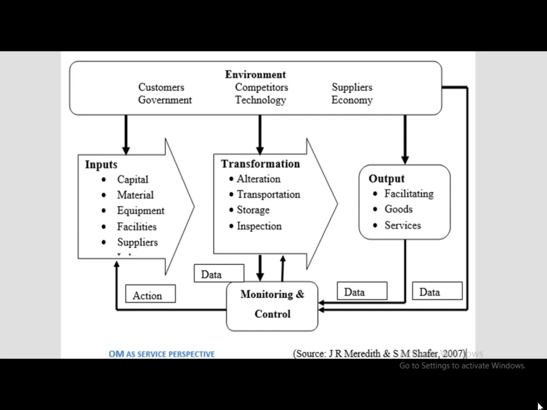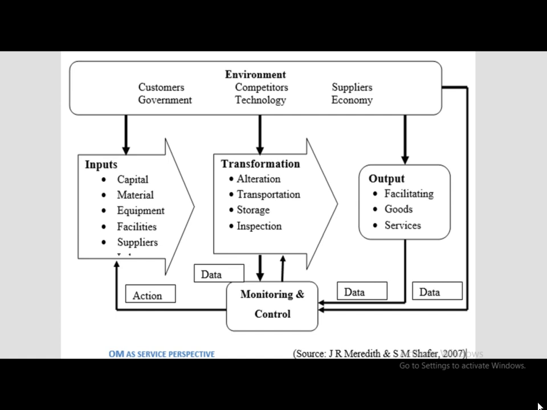Inputs can be capital, money, material, various equipments, facilities, suppliers, information, and so on. All these inputs are transformed into output. Outputs can be various products, goods, services, and facilitating services. During this transformation process from input to output, transformation can be alteration, transportation, storage and inspection, and so on.